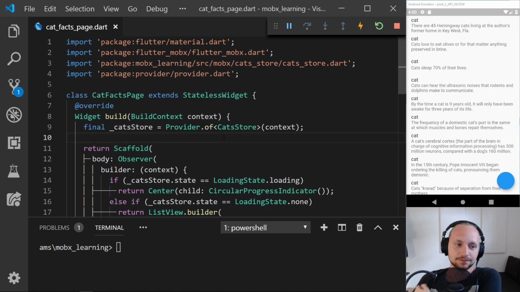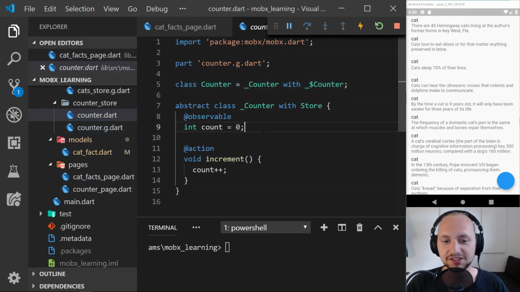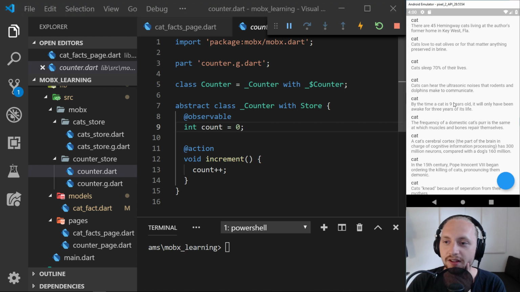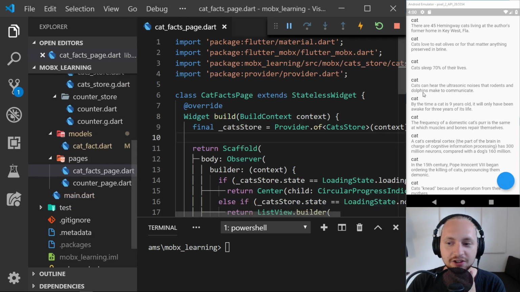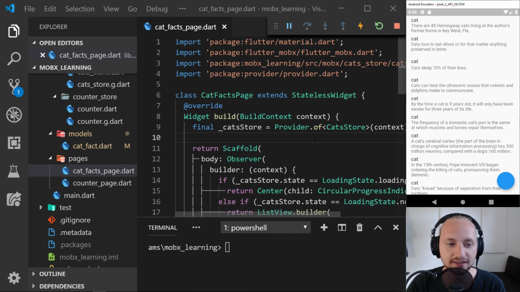Let's see. Those of you that weren't in the stream yesterday, we had some technical issues in the beginning, but pretty much what we got created was this simple counter class used from the example. And then what we ended up doing was this list of just cat facts that we got from the API, and then just display that in the app. So when we press this, we can reload the app and then just get that data again.